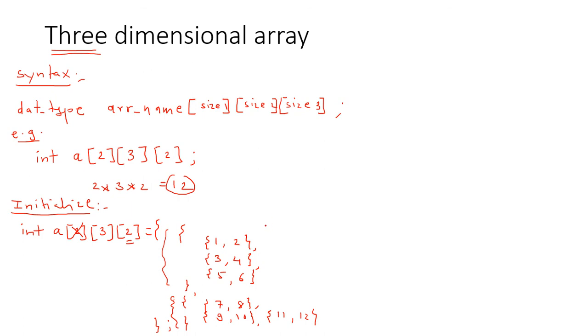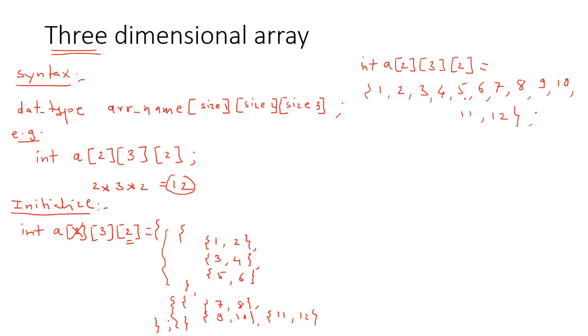There is another way also to initialize the array elements, like int a[2][3][2] equal to 1, 2, 3, 4, 5, 6, 7, 8, 9, 10, 11 and 12. So in one single statement also we can initialize this three-dimensional array.